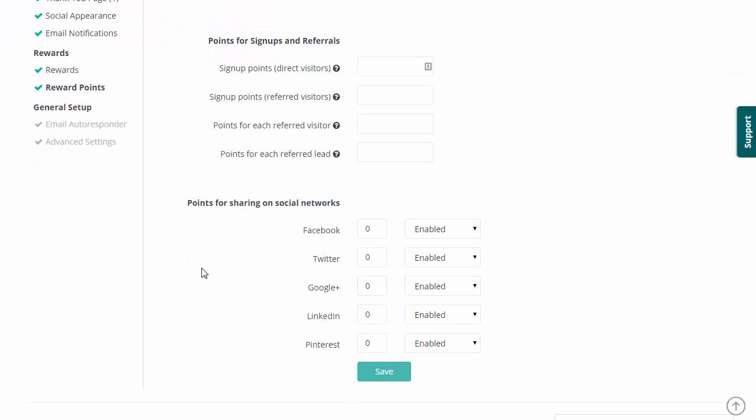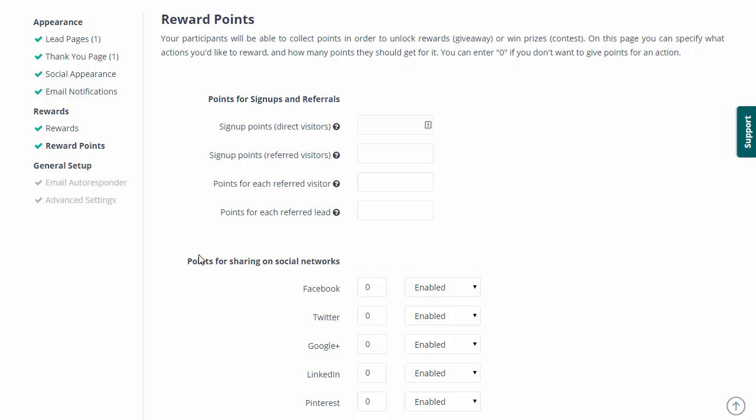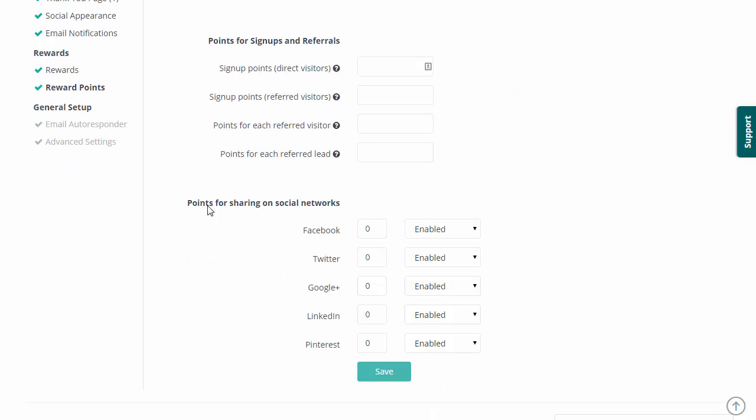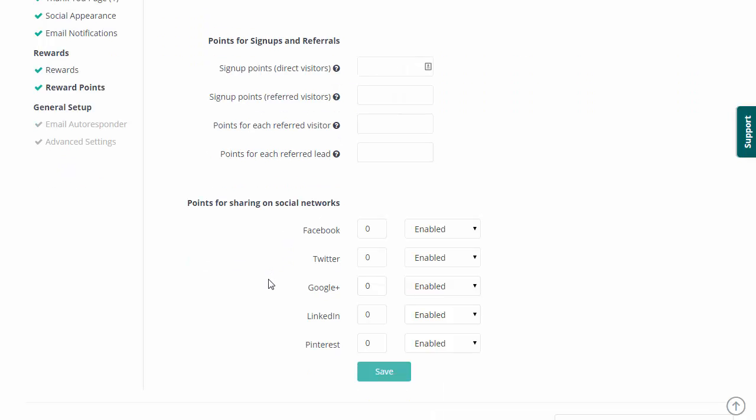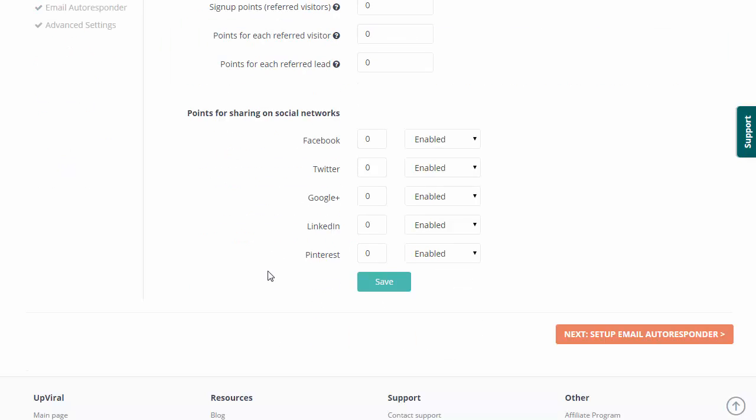And from here, you can choose how many points you want to give them based on an action that they do. So points for sharing on social networks. If they share it on Facebook, how many points do you want to give them? If they share your squeeze page on Twitter, how many points do you want to give them, and so forth. You can give them points based on people who sign up through their referral link, based on visitors they send, and all of that. So really customizable. You can really customize it any way you want it to, and only give certain amount of points in certain different aspects of the sharing system. I'm going to click on save, because apparently I'm not giving points to anyone, so no one is going to see my super secret YouTube video.